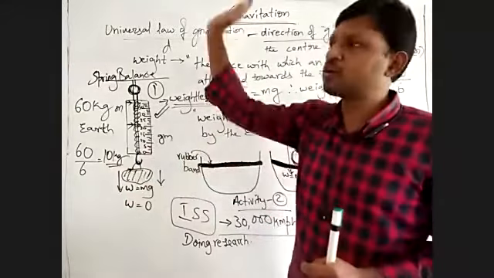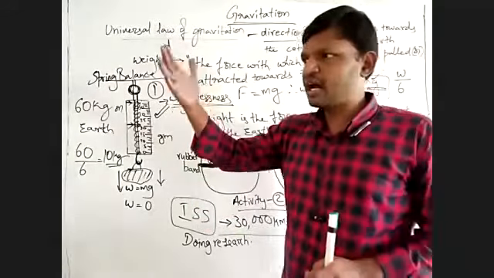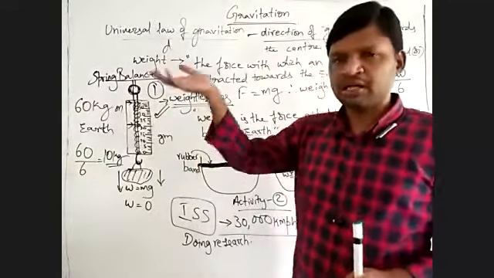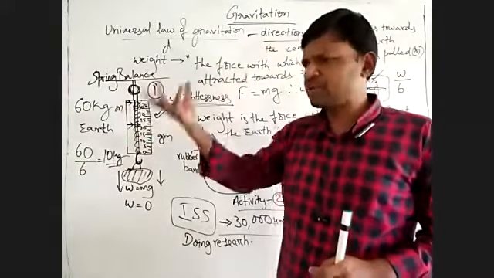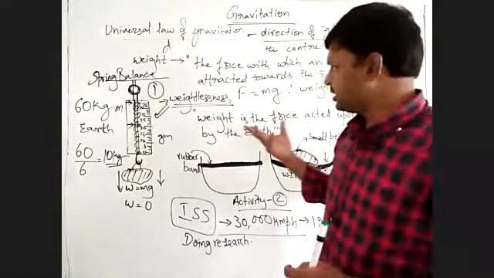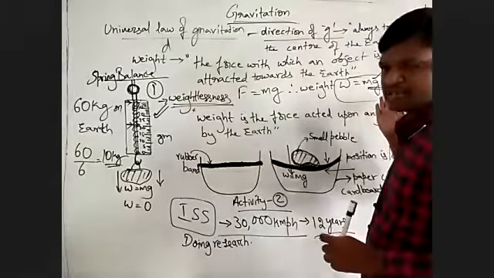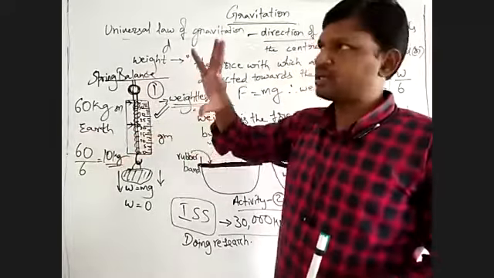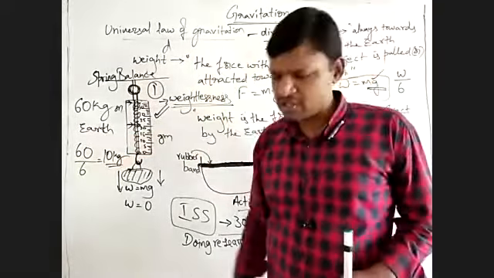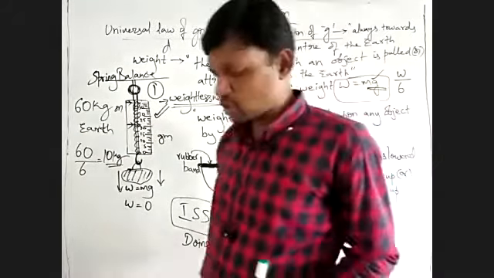Suppose you go to a planet, say Jupiter. Jupiter is nearly 130 times greater than the size of the earth. So there the gravitational force is enormous. Here, suppose g equals 10 meters per second square. But if you land on Jupiter, your weight will grow enormously, so that it is very, very difficult even to lift your leg.